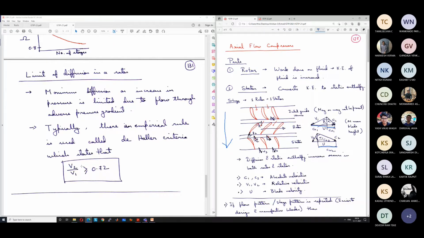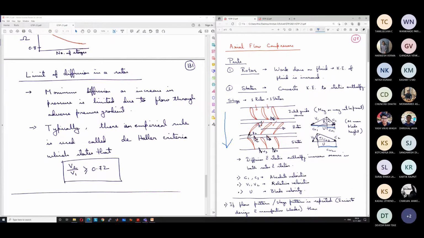Okay, that is given by the minimum value of V2 with respect to V1. It is stated that V2 should be at least equal to 0.72, like 72% of V1. It can be 73%, 75%. Okay, it should not go below 72% of V1. Okay, so this criterion, which is an empirical rule, is known as de Haller's criterion.